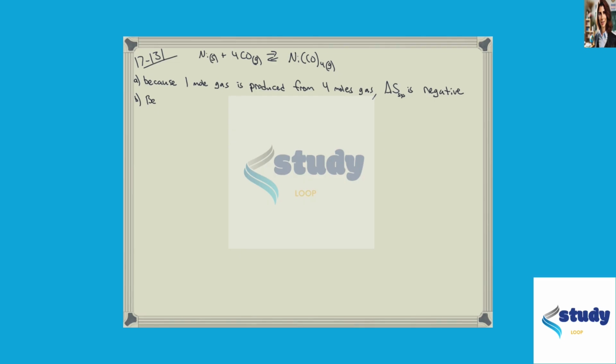What is important to answer part B is understanding the relationship between delta S universe, delta S surroundings, and delta S system, and to recognize that for any process that is occurring, delta S universe needs to be greater than 0. Delta S universe is equal to delta S system plus delta S surroundings.